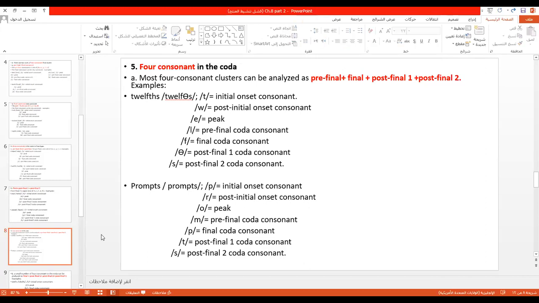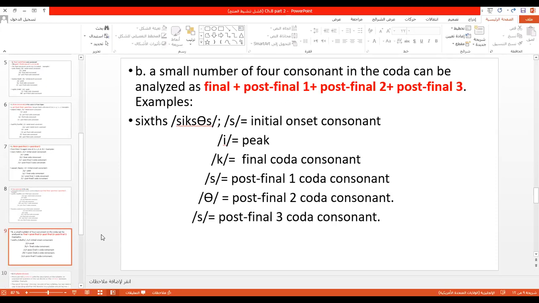Good. The other type, and it is a small number: if the first consonant in the coda is not one of the many English, then in this case I'm going to call it final. Then post-final 1, post-final 2, post-final 3. Example: sixths, a small number.